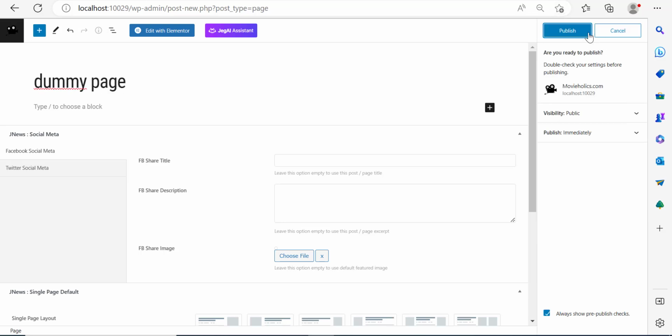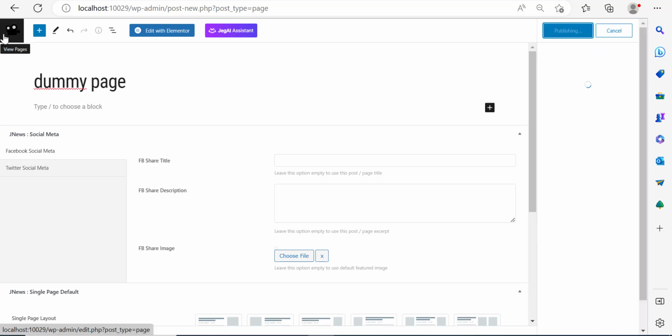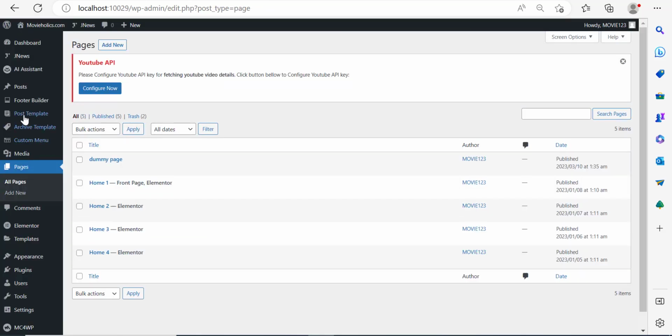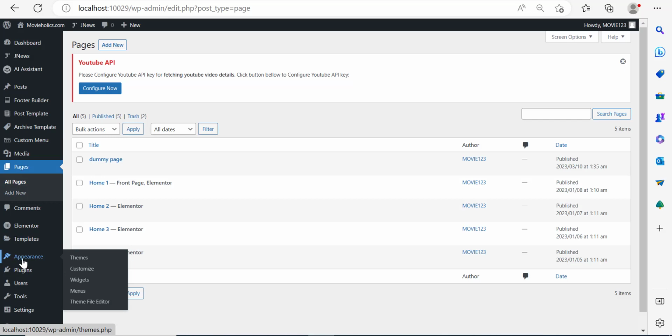Click on publish, publish. Then what I'm going to do is simply go back to the WordPress dashboard. Notice that right now we don't see the WordPress icon because we've added our own icon. So the cinema icon actually appears. It gives a better look, to be honest. And so here I'm going to go out to appearance, click on menus.